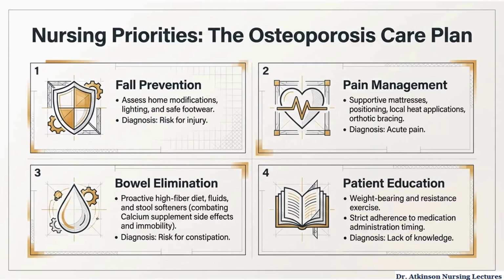Osteoporosis nursing care focuses first on fall prevention because fractures can be life-threatening. Assess home safety, footwear, lighting, and assistive device use. Manage fracture pain with positioning, supportive surfaces, heat, and bracing. Prevent constipation from calcium supplements with fluids, fiber, and stool softeners. Patient education should reinforce weight-bearing exercise and correct medication administration, especially remaining upright after bisphosphonates.